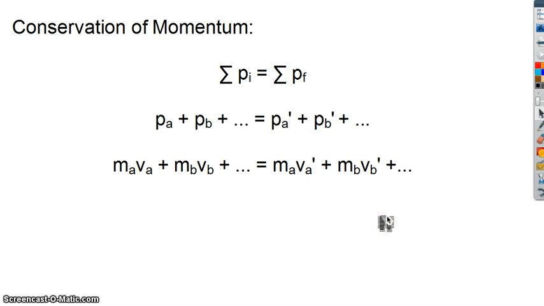The conservation of momentum can be put mathematically, of course, which is the sum of all the momentum you start with, which is what this sigma p means. So sigma means sum of, is equal to the sum of all the momentum finally.